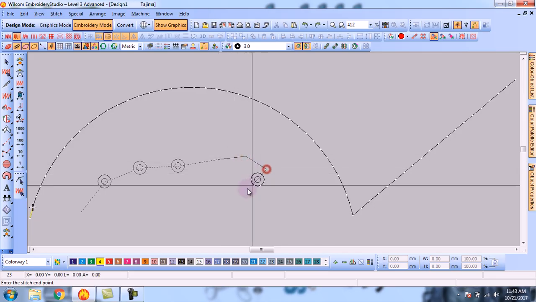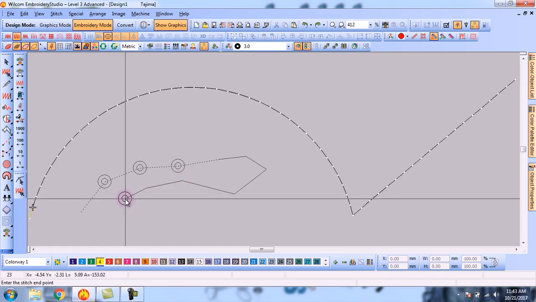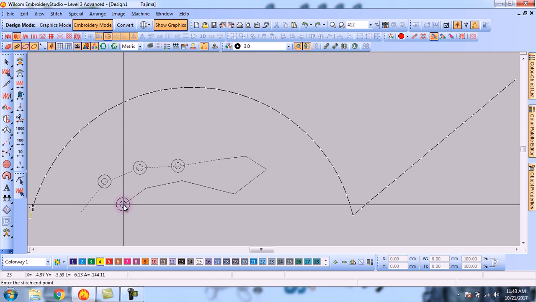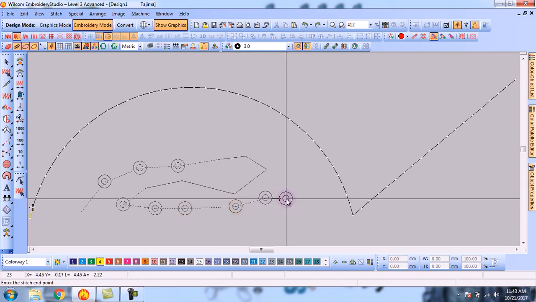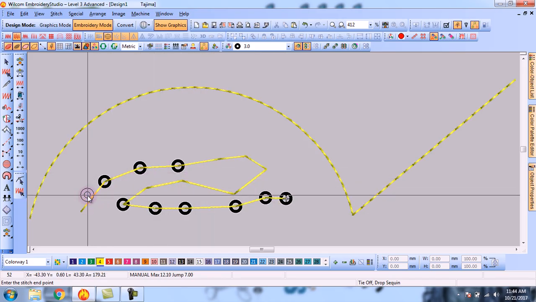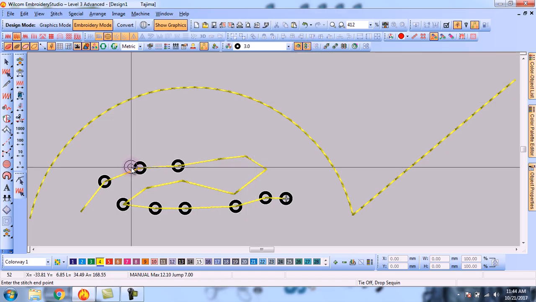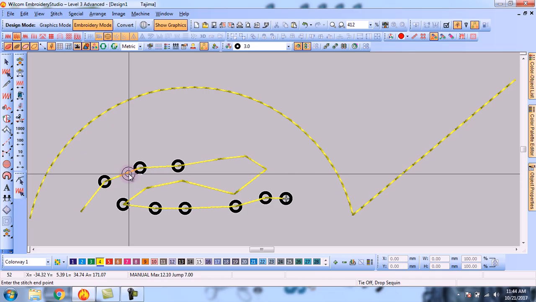Okay, as you can see, I am pressing left click and it is not inserting or applying the sequence, and when I press the right click of the mouse button, it will apply the sequence on that point where I press the right click. Okay, and press enter. So you can see that by using this tool, left click is only for running, and right click is for the point where you have to insert the sequence.